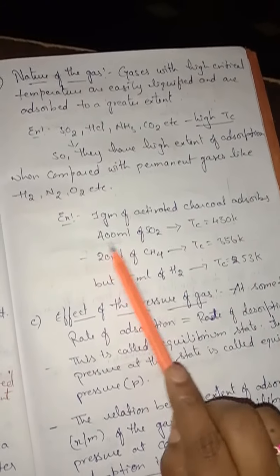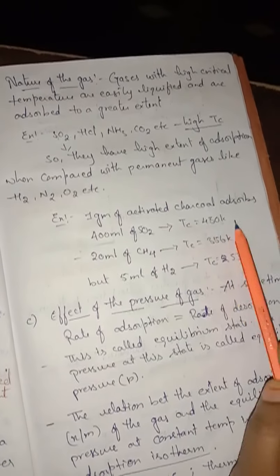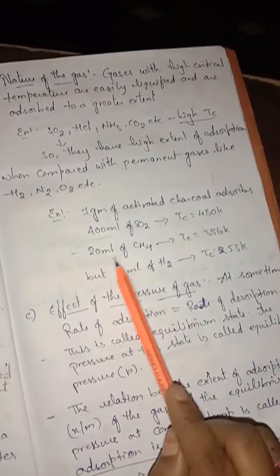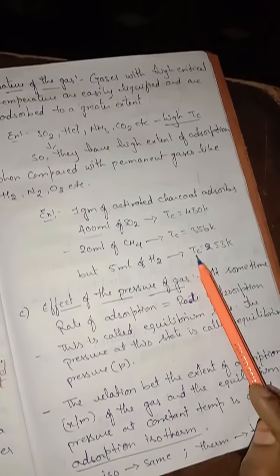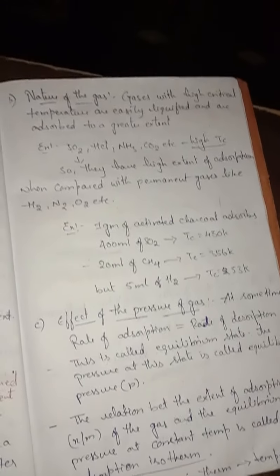And 1 gram of activated charcoal adsorbs 20 ml of CH4 at critical temperature 356. But if you take a permanent gas like H2, 1 gram of activated charcoal adsorbs only 5 ml of H2, at critical temperature 253 Kelvin. Now understood, children?